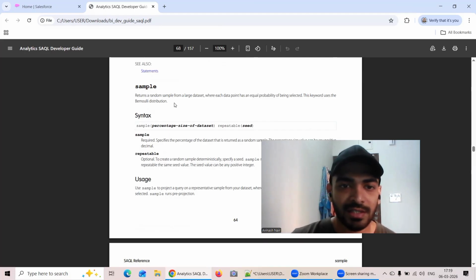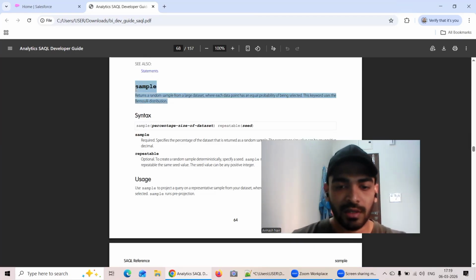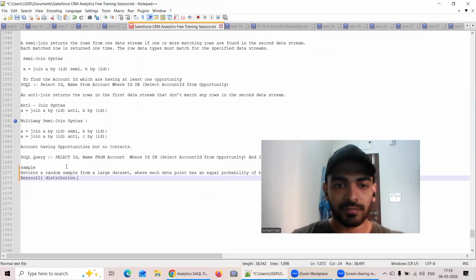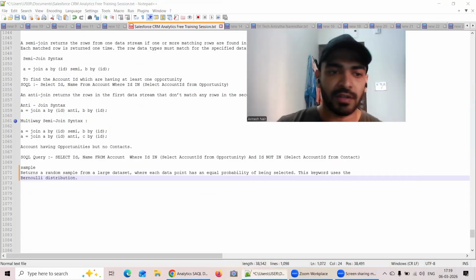It says it returns a random sample from a large data set where each data point has an equal probability of being selected. This keyword uses the Bernoulli distribution. Okay, great. So firstly, let me just copy this whole thing in my notepad. We will quickly understand the definition. So this is the meaning of it.